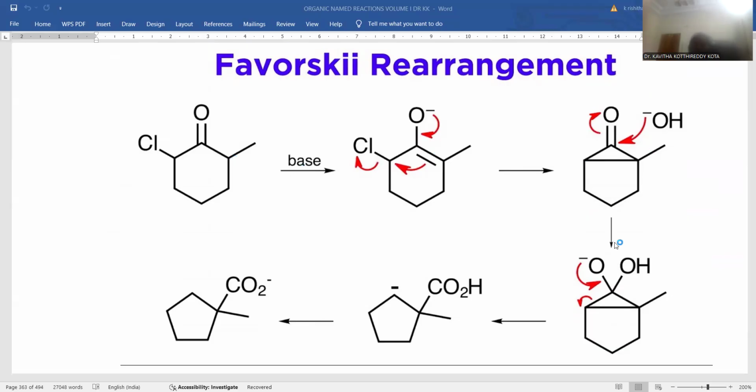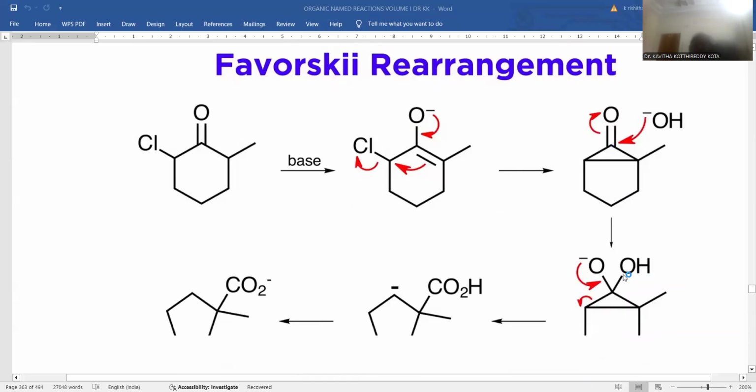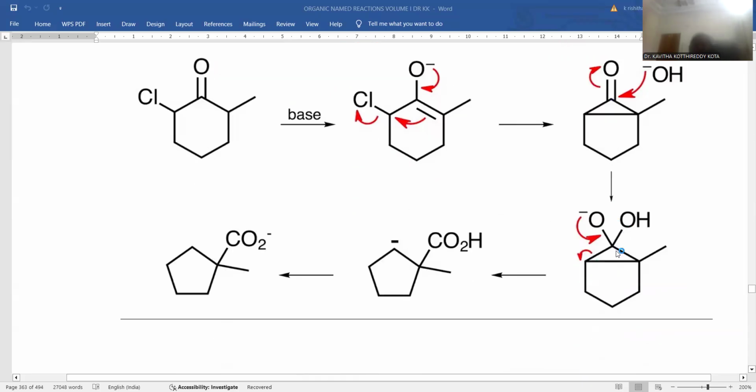After getting this, the highly strained ring system is susceptible to opening of the ring by back polarization of the electrons, and the hydroxyl group attaches at the carbonyl carbon atom, so that you can notice the five-membered ring with the carboxylic acid, and the carbon which took the bonded electrons experiences a negative charge.